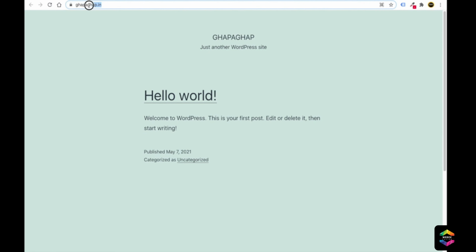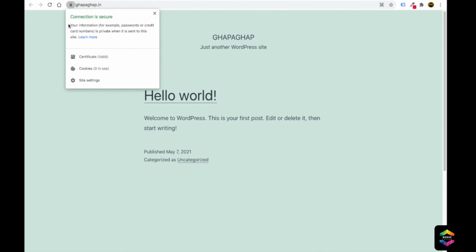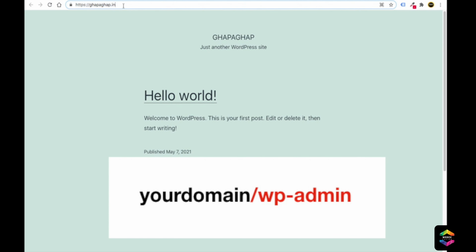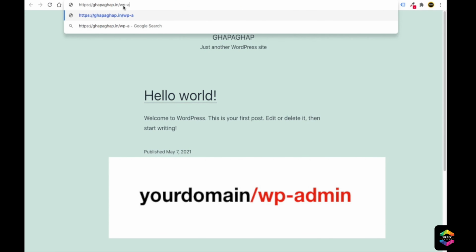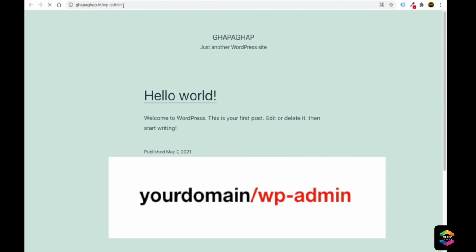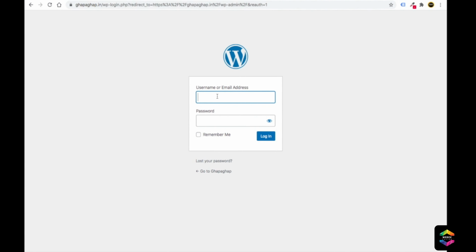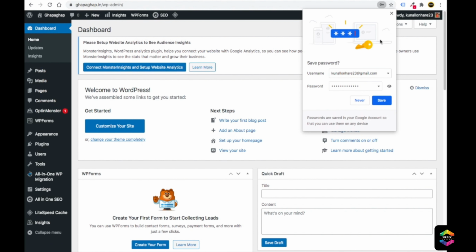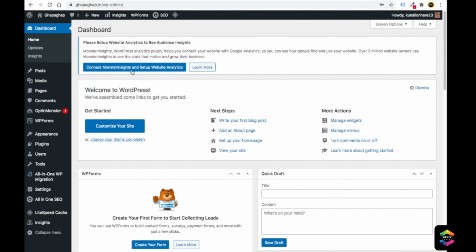So you can see this ghapaghap.in. We have installed SSL, so it is showing the connection is secure. Now if you want to go to the admin section of this WordPress website, just type your domain name and add /wp-admin and then click enter. So you will come to your panel. Here you have to provide the email address or username and the password which you have just put. After you put the username and password, you will go to your WordPress dashboard.